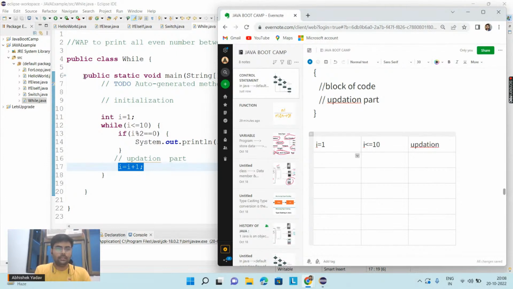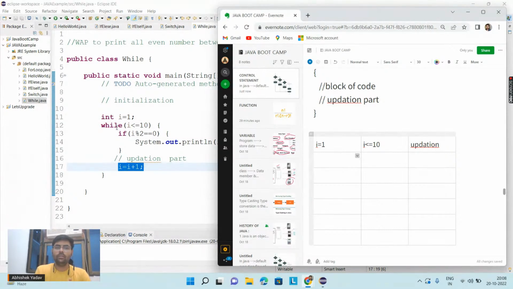For the first time, when you hit the run button, the JVM will say, this is public static void main, the prototype that I want, so I will start the execution from here. After that, you will execute line number 11. At line number 11, you are creating a variable, so 4 bytes of memory will be allocated inside your computer memory, and inside that, one value will be stored.